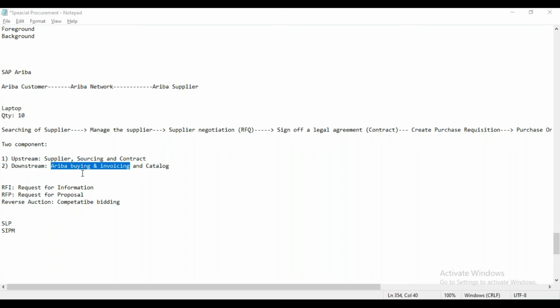Guided buying was introduced in, I think, 2017. At that time Ariba never expected that it would get such a good response from customers. Even though the Ariba system is already a very simplified process, they received input from customers asking whether they could simplify the P2P process further. For that purpose Ariba introduced guided buying in 2017, and they received a very good response.